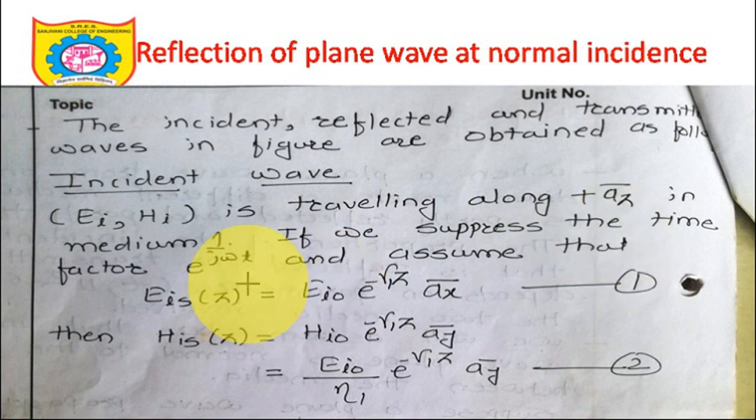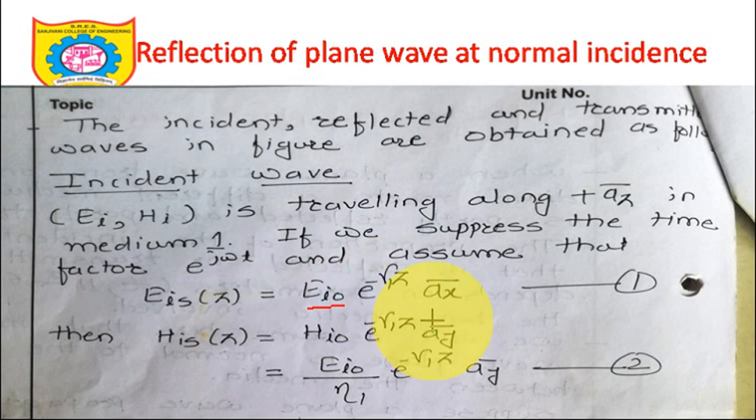If we suppress the time factor e raised to j omega t, and assume EI of S, that is the incident electric field represented in phasor form, which is a function of z. Try to remember this, every notation has its own significance. EIS, the incident electric field in phasor form, a function of the z coordinate, is equal to EI0 into e raised to minus gamma 1 z.